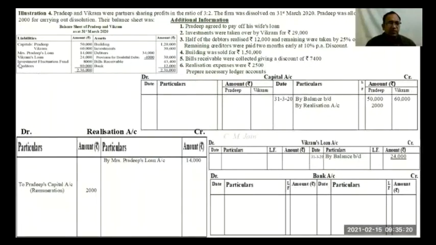Then investment fluctuation fund. On the asset side investments are given, and in liabilities investment fluctuation fund is given. We discussed that whenever any fund or reserve related with an asset is given, we transfer the fund to realization along with the liabilities and the asset with the assets. So investment fluctuation fund will be transferred to realization account along with the liabilities. So credit side by investment fluctuation fund account 8,000.